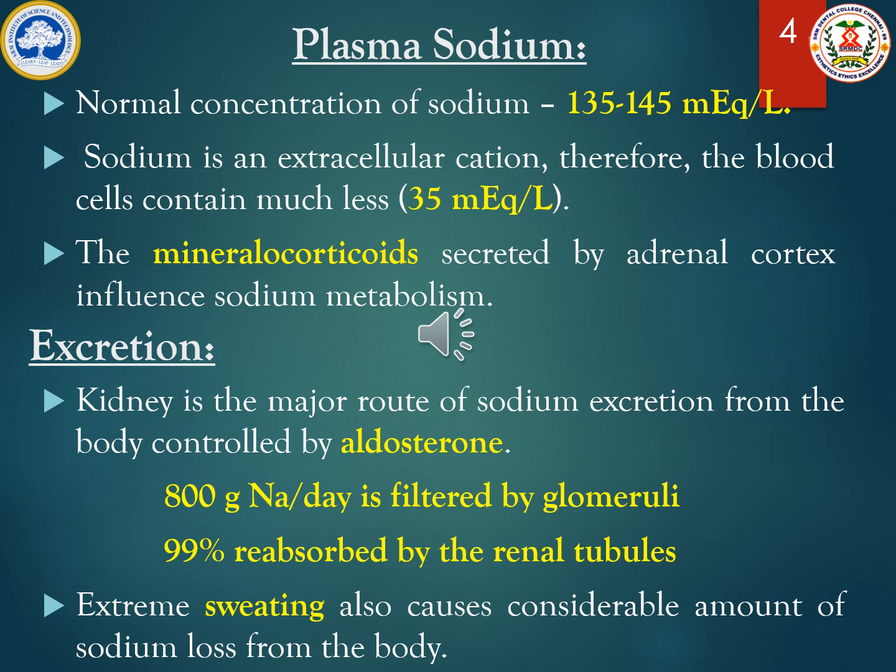When you come to excretion, the aldosterone controls the sodium excretion. Per day, 800 gram of sodium is filtered by the glomeruli. Out of this, 99% is reabsorbed by the renal tubules and only 1% gets excreted. Some of the sodium will also be excreted in the form of sweat from our body.